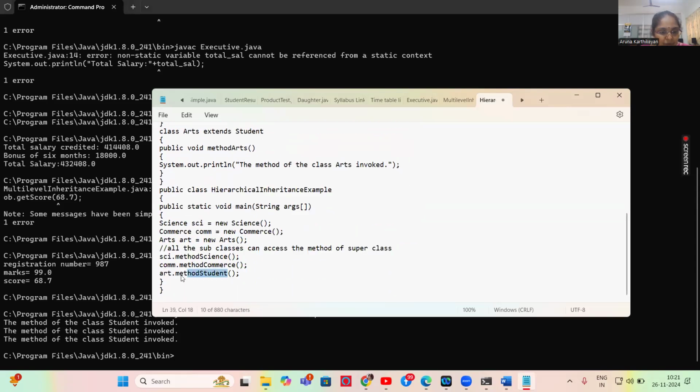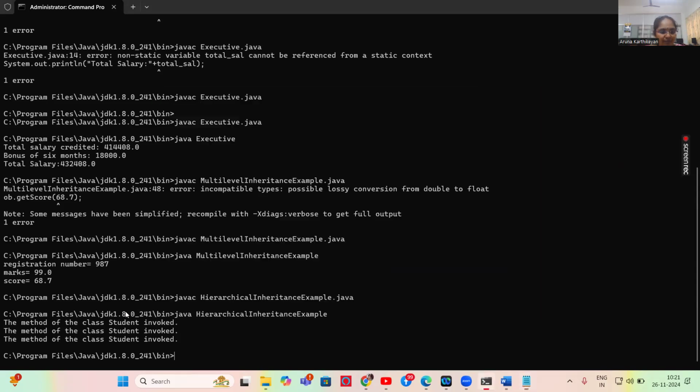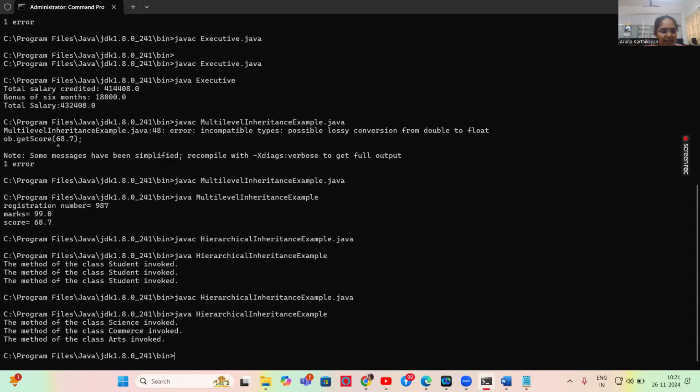Now I'm changing my code. I have called the science class, commerce class, as well as the arts class. I have saved this. Now let us see how it can be executed. While compiling, it doesn't have any error. Now I'm running this program.